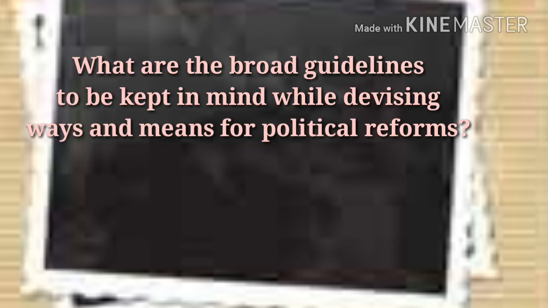From the last chapter of civics, one more important question is, what are the broad guidelines to be kept in mind while devising ways and means for political reforms? Its answer is that for devising political reforms, it should be made clear who will implement the reforms and how. Then it must be clear that people should be involved in decision making, and then the reform should be meant in such a way that it should not be counterproductive.